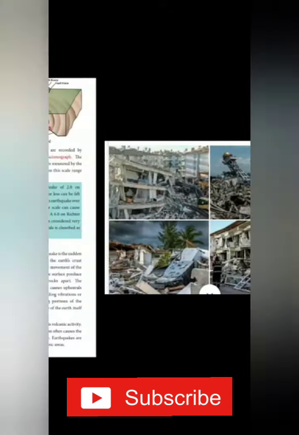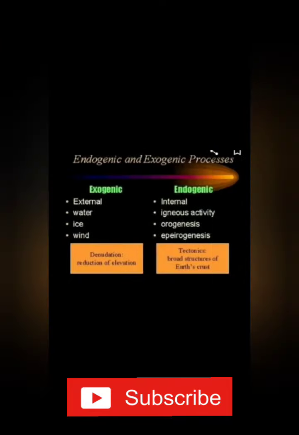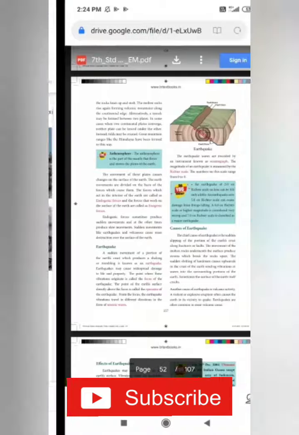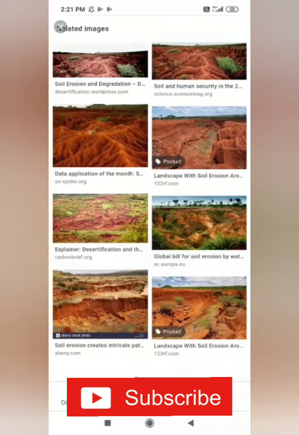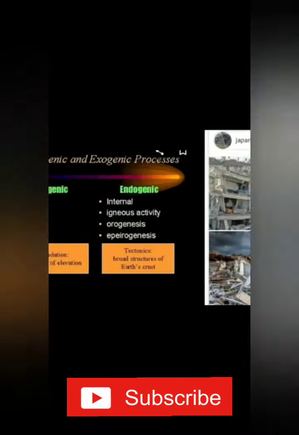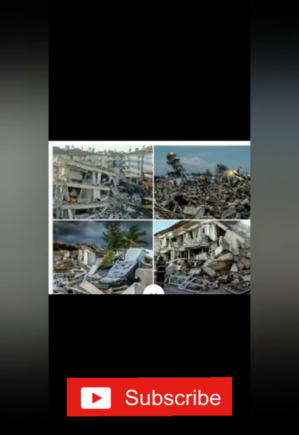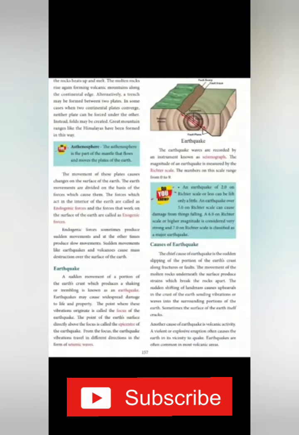Next one is soil erosion, and then unusual waves. Because of these plates, what will happen? A huge amount of waves form on the seas.